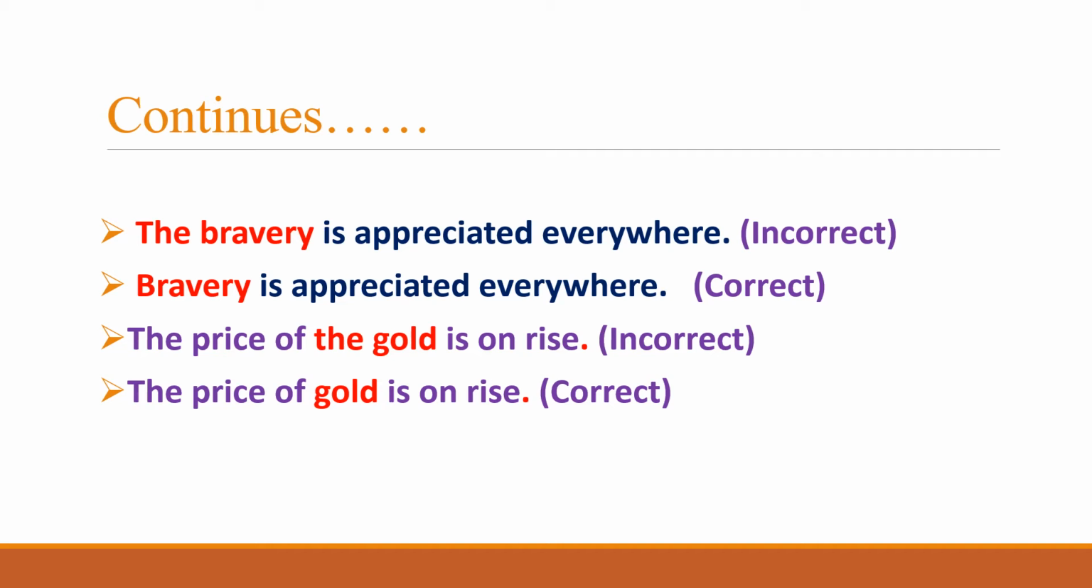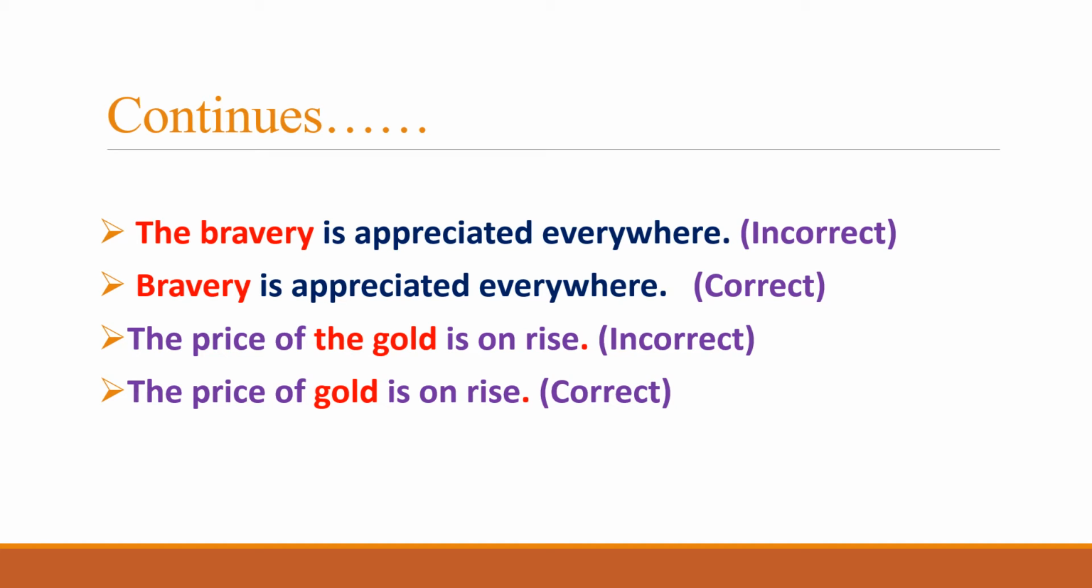Why? Because the definite article the cannot be used before an abstract noun, which is bravery here in this sentence. So in order to correct this sentence, we have to remove the before the abstract noun bravery. So the correct sentence for this would be bravery is appreciated everywhere. So this is the correct use of this sentence. Why? Because the has been removed before bravery, that is an abstract noun.